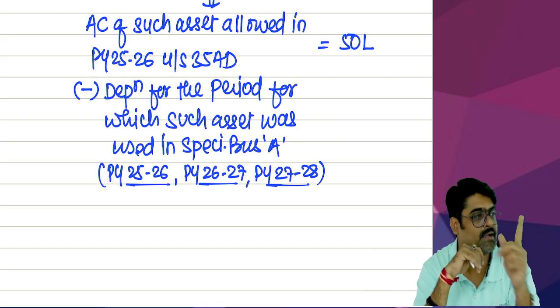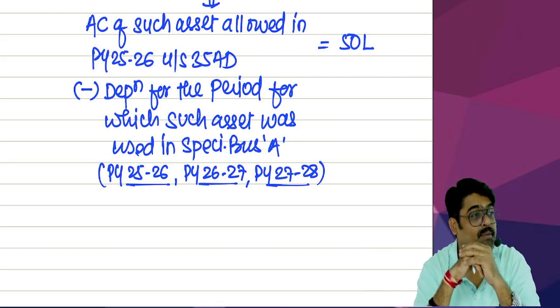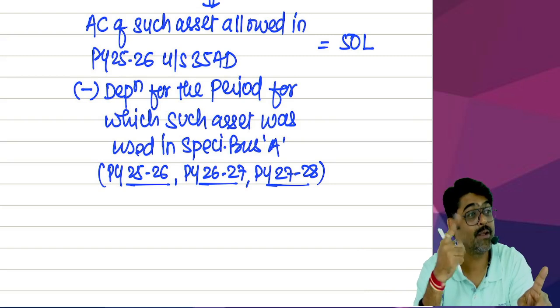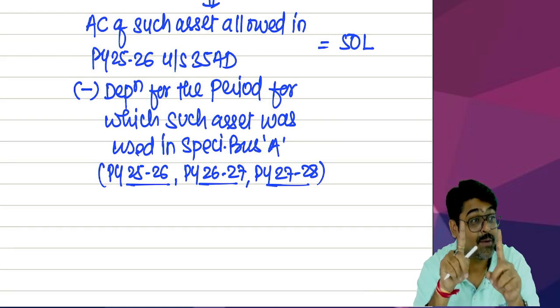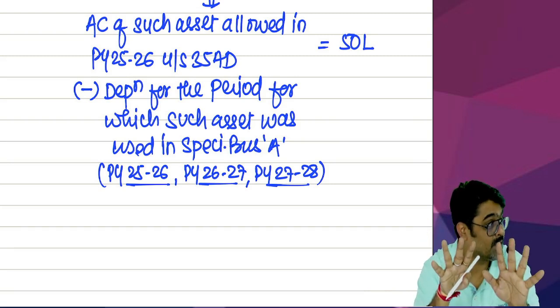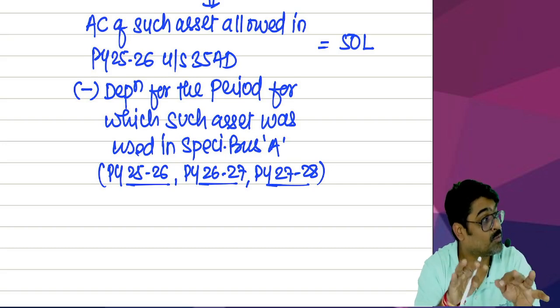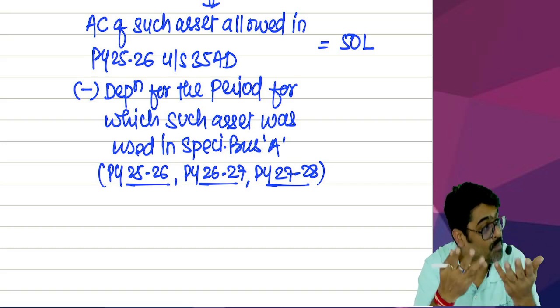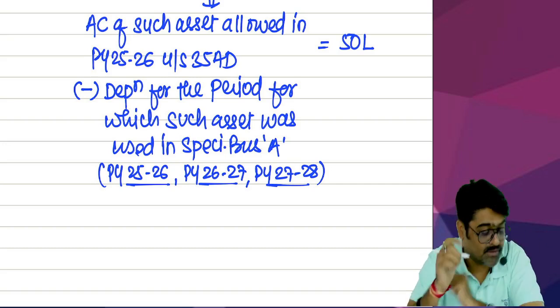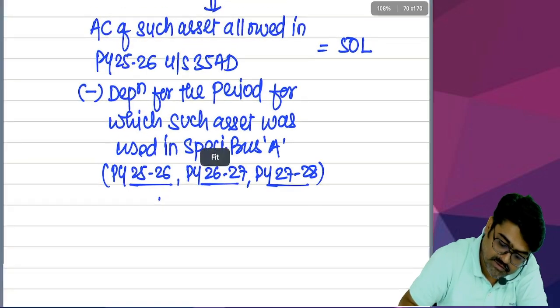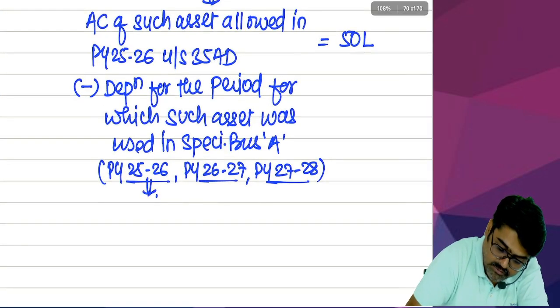Wait, that 10% would have been taken as 5% if that asset would have been used for less than 180 days. So we are assuming that the building was used for 180 days or more in 25-26. Hence, for the first year, how much depreciation? Come on, tell me. 5 lakhs.